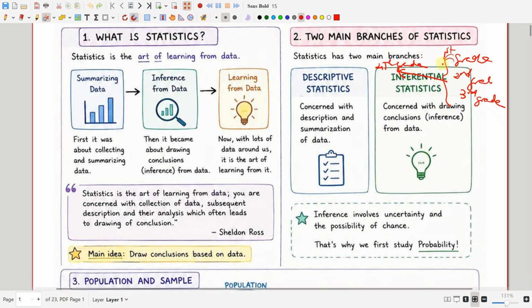So using these three data points, you draw a conclusion that in the fourth grade also he will be failing in maths. This is what we call inferential statistics, concerned with drawing conclusions from data.